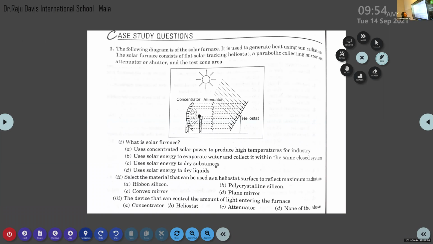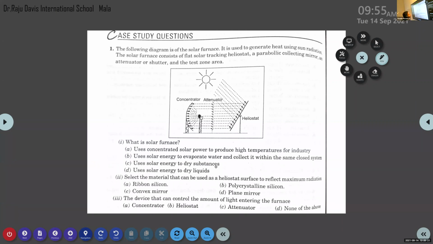This is a problem based on the case study method. Try to read the paragraph and find the answer. The following diagram is the solar furnace.